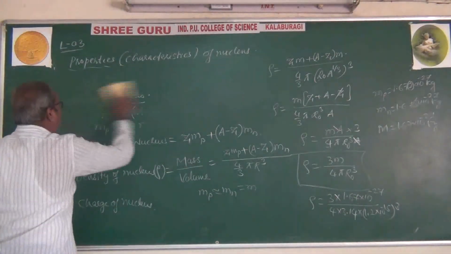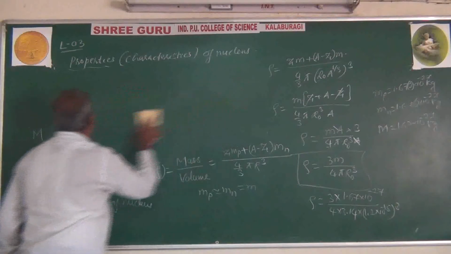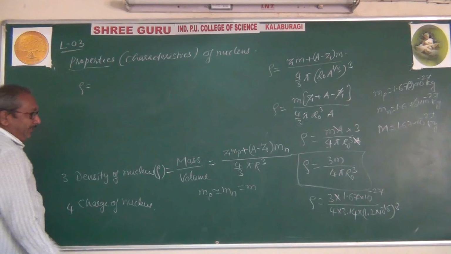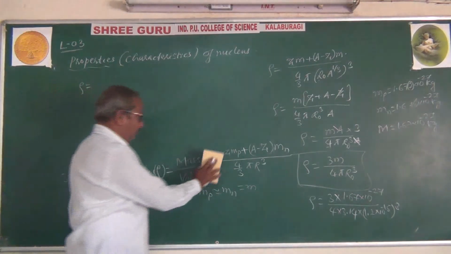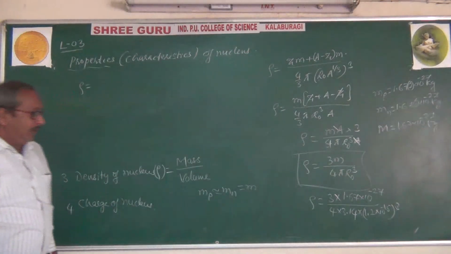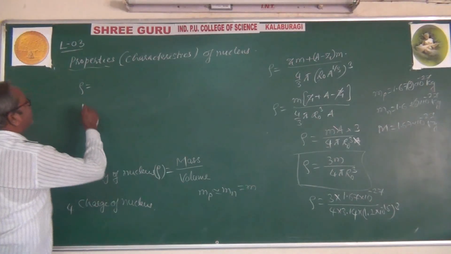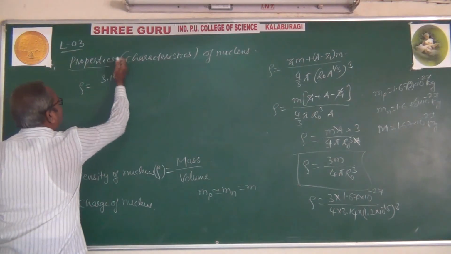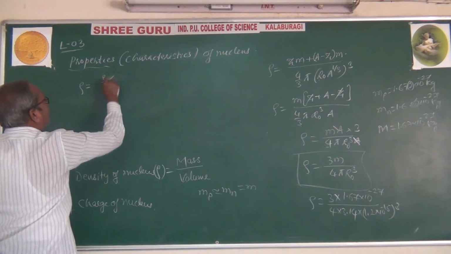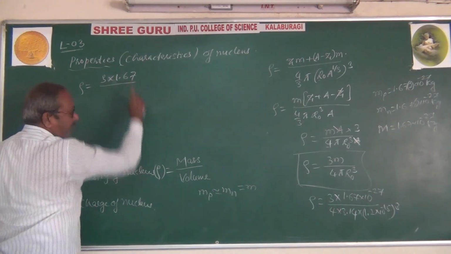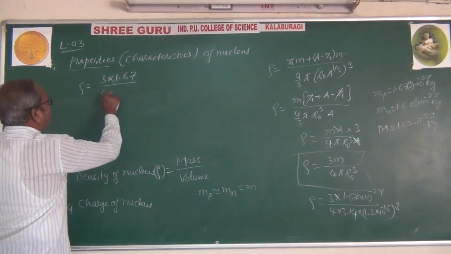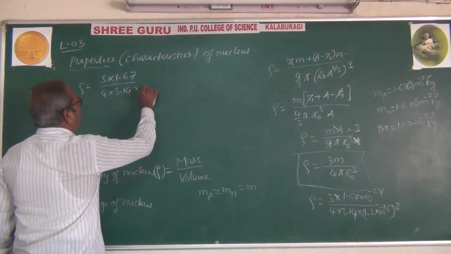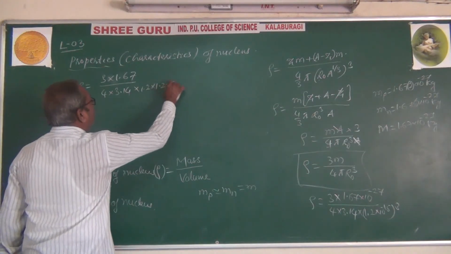Now calculate it. What will we observe? That is density rho equal to 3 into 1.67 into 10 raised to minus 27, divided by 4 into 3.14 into 1.2 cubed. 1.2 into 1.2 into 1.2.